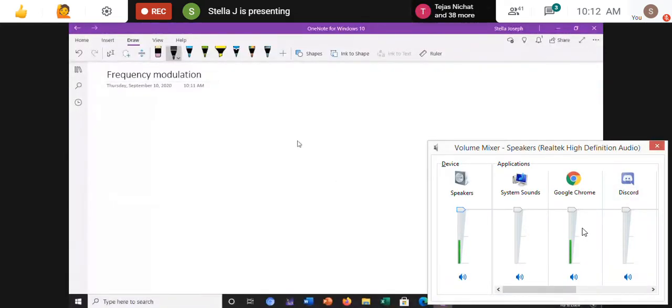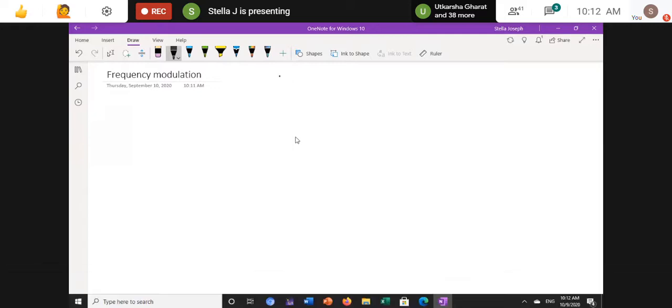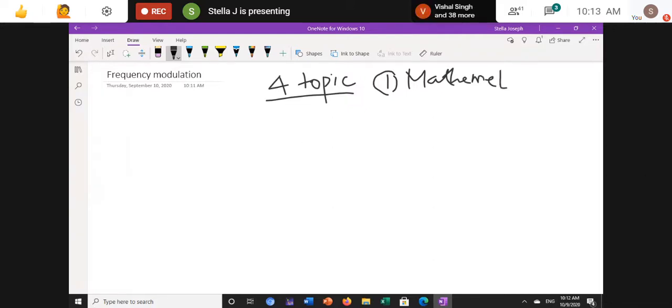So in frequency modulation, you are having four topics. First, we'll look at the overview. Okay, four topics. First one, mathematical expression. What is frequency modulation and all? Okay, mathematical expression.